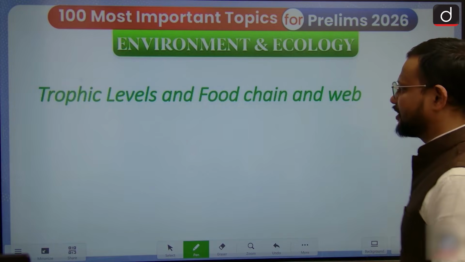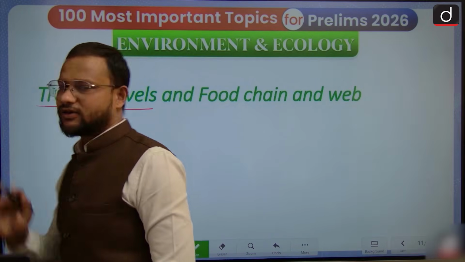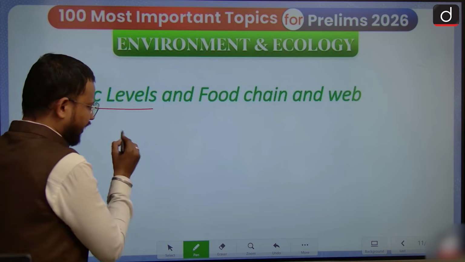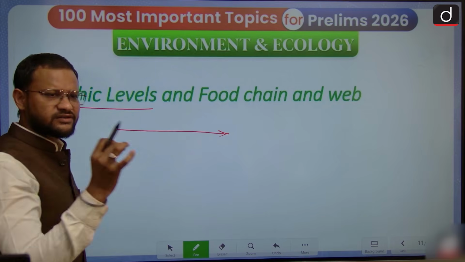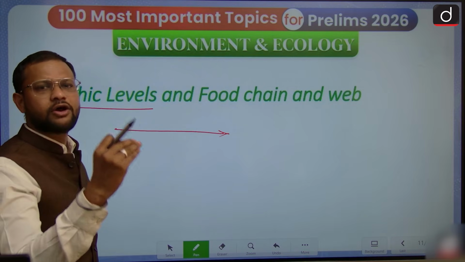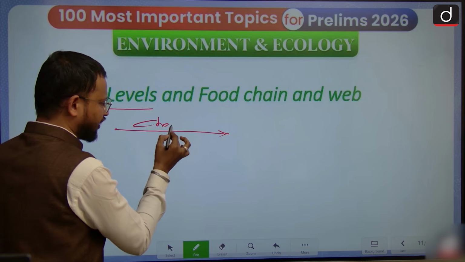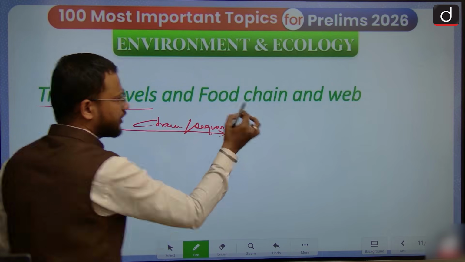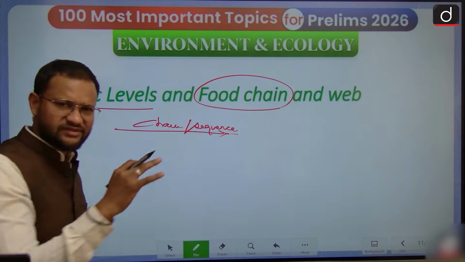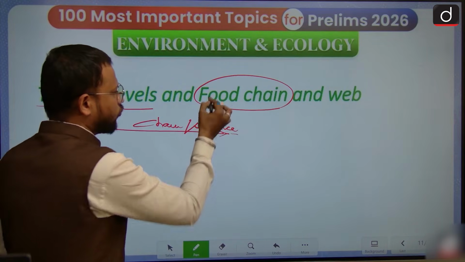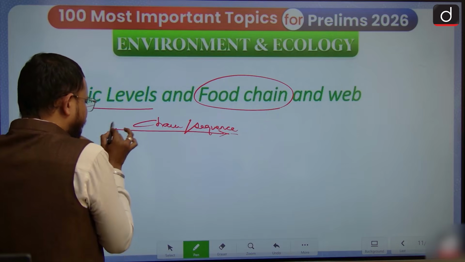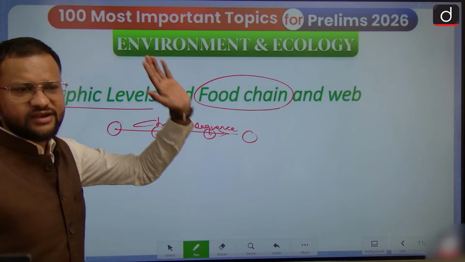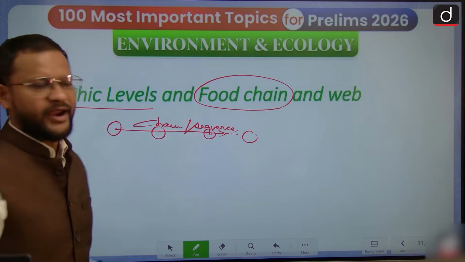Next, trophic level and food chain. So guys, the first thing: in an ecosystem, energy transfer is carried out by means of a chain or sequence, and this chain or sequence of energy transfer is simply what, a food chain, because that is carried out in terms of food. So when every species forms a part of this food chain, it becomes an individual participant.